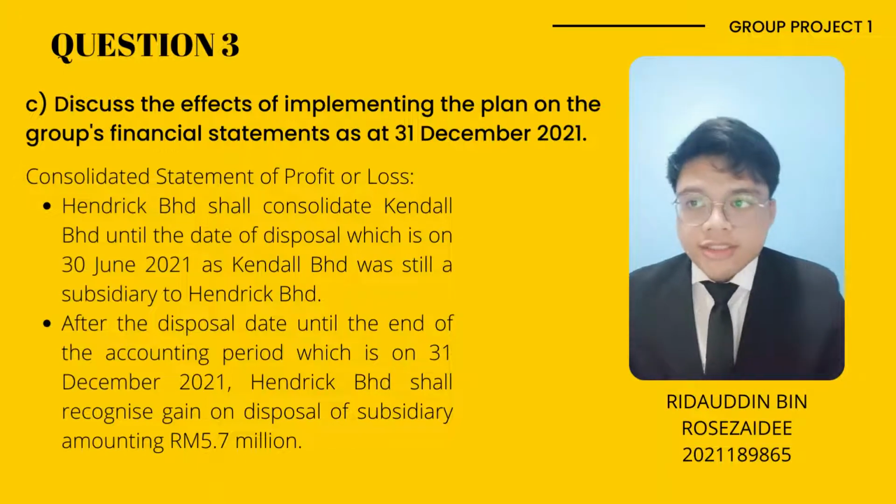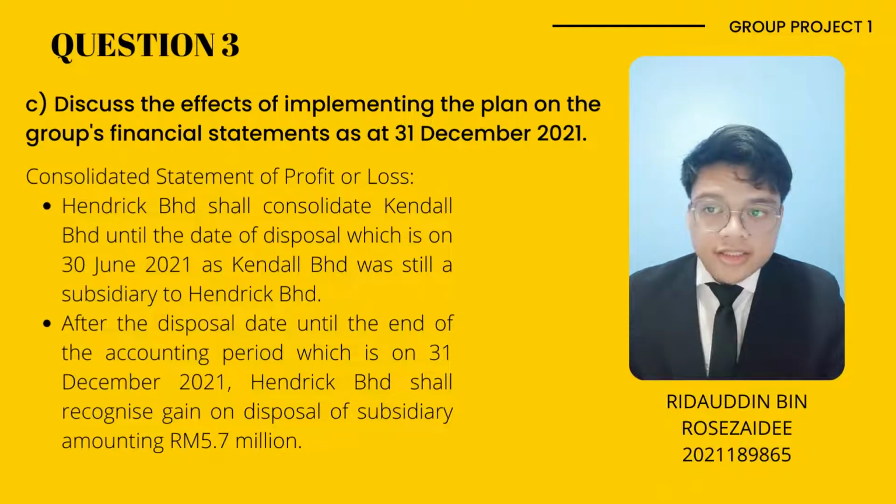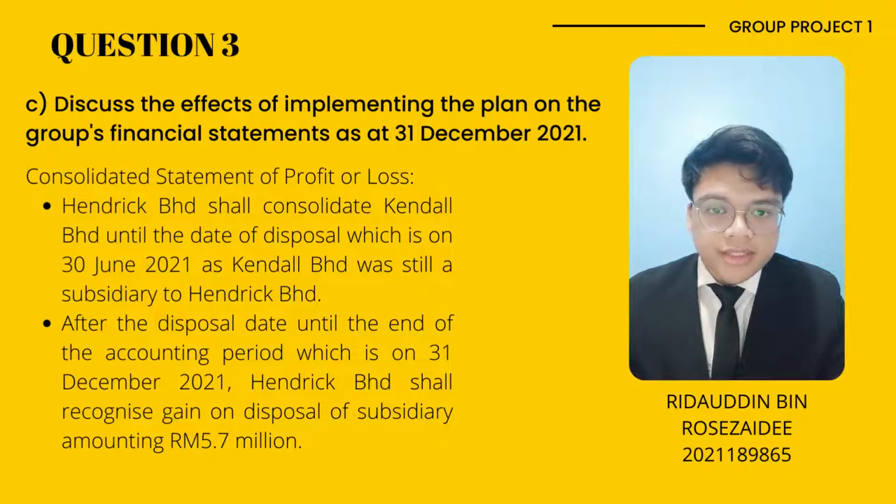So for question 3C, discuss the effects of implementing the plan on the group's financial statements as at 31 December 2021. For the consolidated statement of profit or loss, Hendrik Berhad shall consolidate Kendall Berhad until the date of disposal, which is on 30 June 2021, as Kendall Berhad was still a subsidiary of Hendrik Berhad. After the disposal date until the end of the accounting period, which is on 31 December 2021, Hendrik Berhad shall recognize gain on disposal of subsidiary amounting to RM5.7 million.